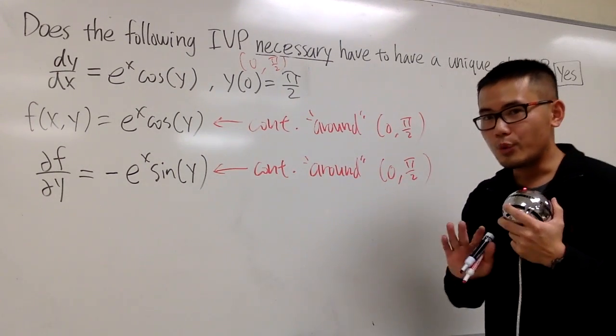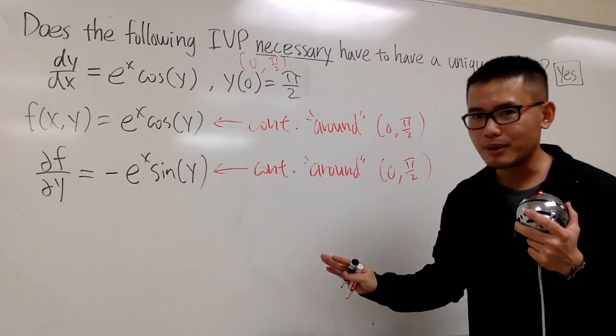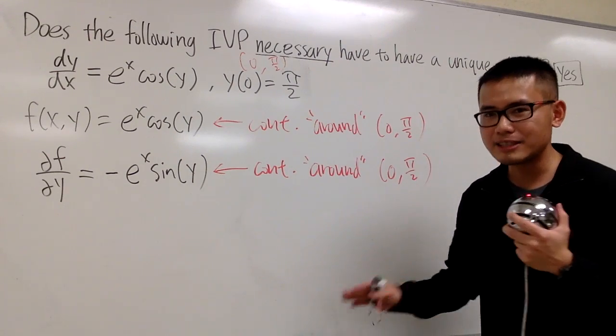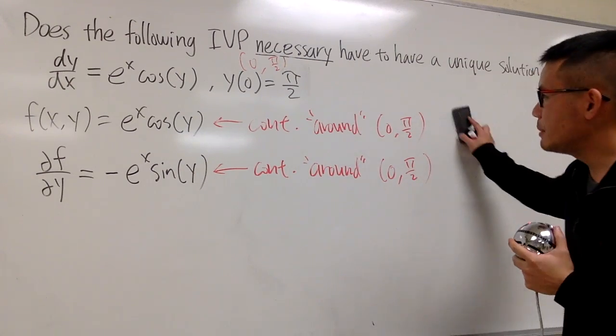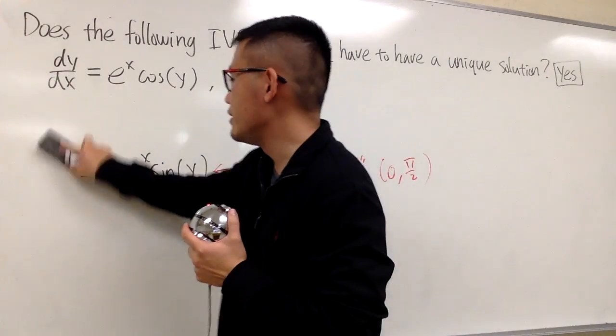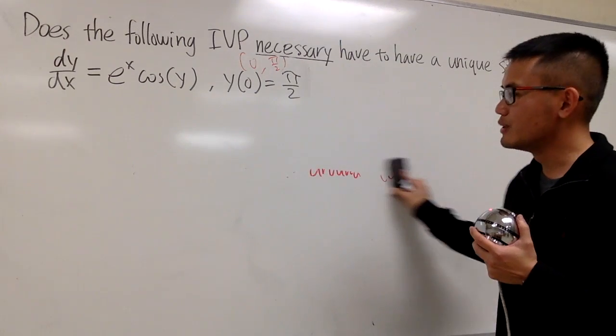All right, so we cannot have two answers, not possible, okay? We cannot have three answers, not possible. And we cannot have no solution either. We must have one answer. Keep in mind, we cannot have no solution either. We must have one answer to this.